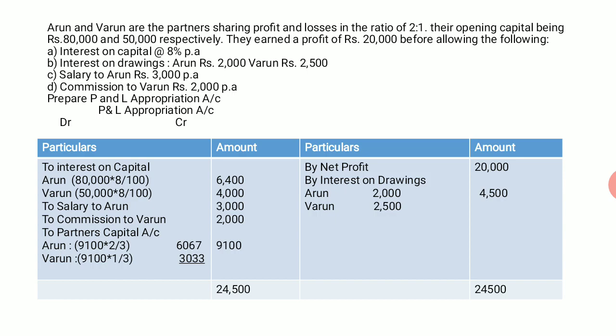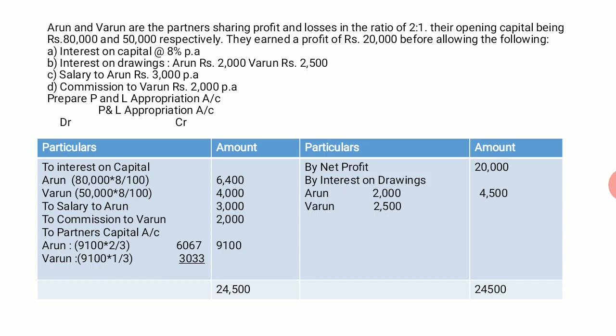Fourth one, commission to Varun. Now again, commission will come under the debit side of the profit and loss appropriation account. So write commission to Varun as 2,000 rupees. Here we have completed all the 5 items, that is net profit, interest on drawings, interest on capital, salary and commission. Now what is the next step?